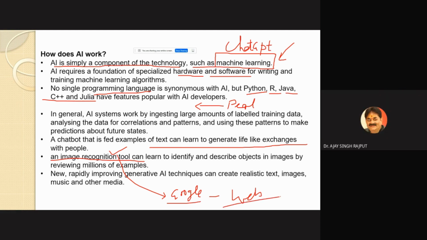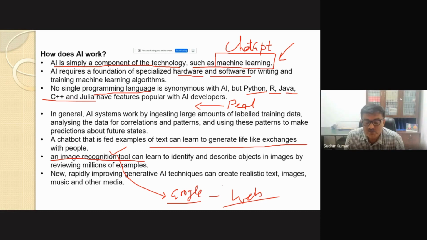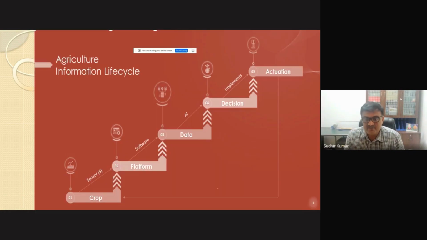Up to this time, this kind of process was being done in medical science or in army-based processes, but now it has come to agriculture. So in this class we will try to show you whatever has been achieved in terms of artificial intelligence, and how it can be used to improve our agriculture.